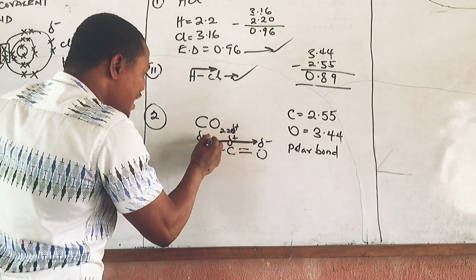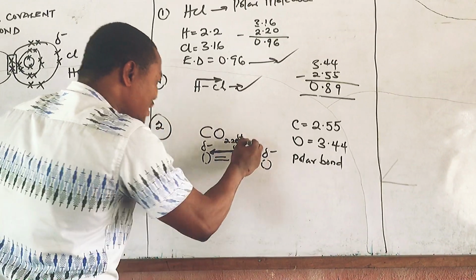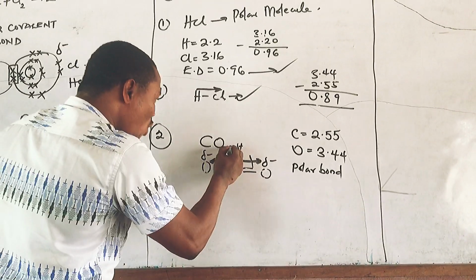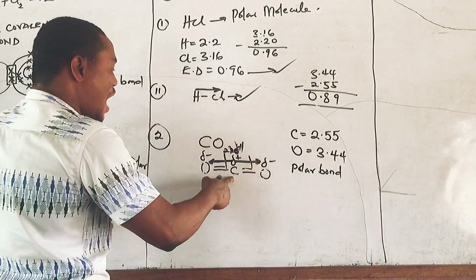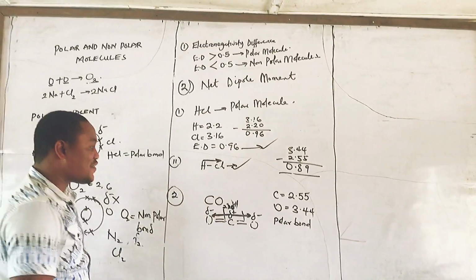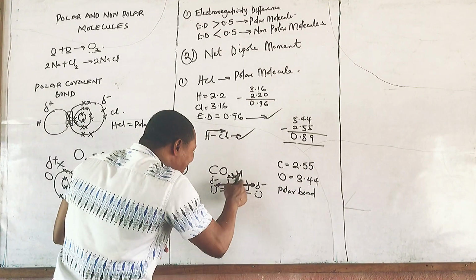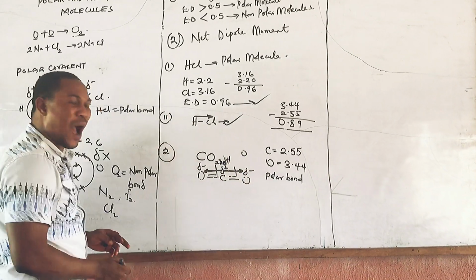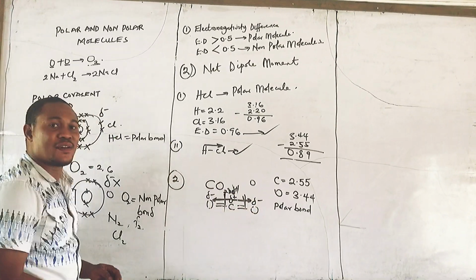And because they are going in different directions, what happens? This one will neutralize it. The two partially positive will neutralize the partially negative, which means that the net dipole moment here will be 0. Why? Because they have neutralized themselves.